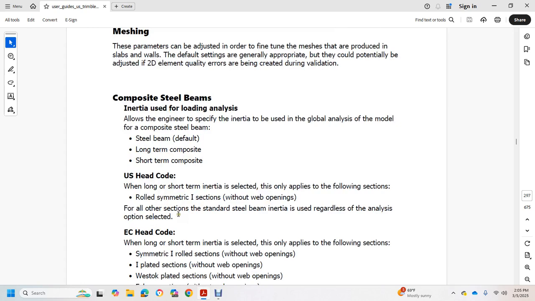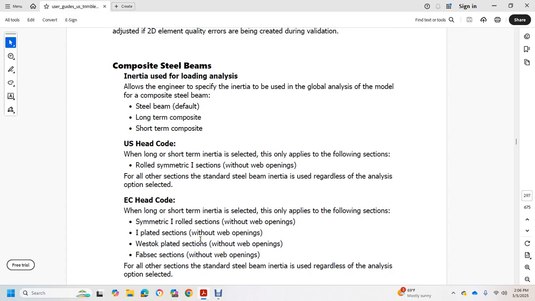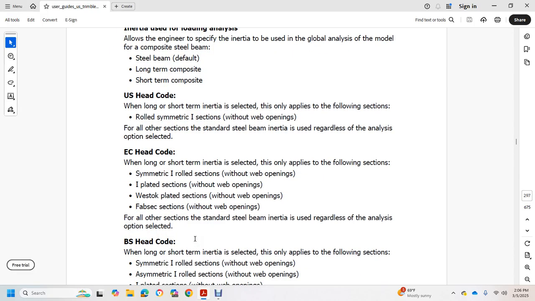For the EC head code, when long or short-term inertia is selected, it only applies to the following sections: symmetric I rolled sections without web openings, I plated sections without web openings, west stock plated sections without web openings, and fabricated sections without web openings. For all other section standards, beams inertia is used regardless of the analysis option selected. BS head code.